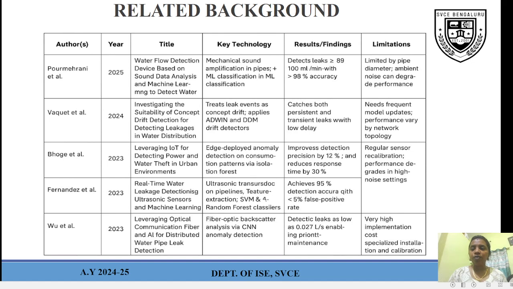diameter. Then VACVET, in the year 2024, investigated the sustainability of concept drift detection for detecting leakage in water distribution. The limitation was that it needs frequent model updates because it was based on drift. Bosch, in the year 2023, leveraged IoT for detecting power and water theft in urban environments: edge deployed anomaly detection on consumption patterns via isolation forest, where the limitation was regular sensor recalibration. Fernandez, in the year 2023, had the same limitation of regular sensor recalibration.